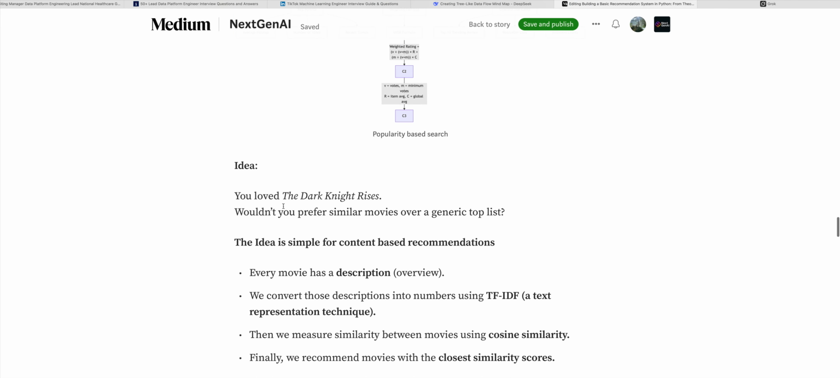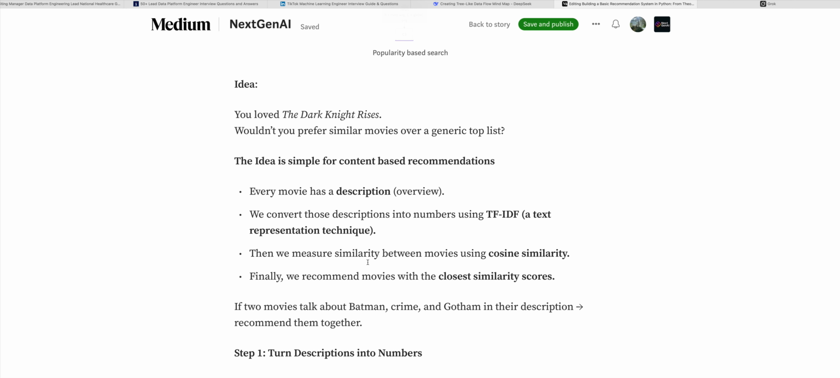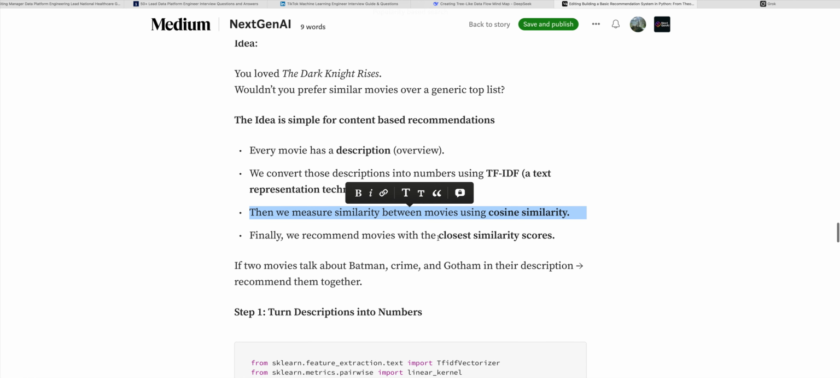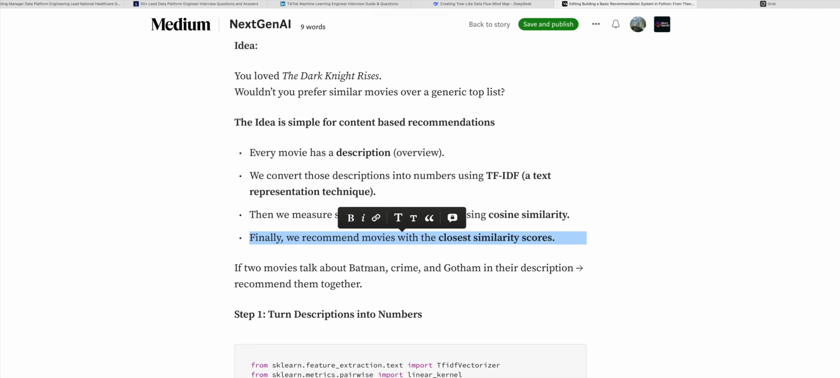So here is the thing. You love The Dark Knight Rises. Would you prefer a similar movie over the genres on this topic? Every movie has a description. We convert this description into TF-IDF, a text representation technique. Then we measure the similarity between movies using cosine similarity. And finally, we recommend the movie with the closest similarity score. If the two movies are also like Batman, crime, and the description comes from another